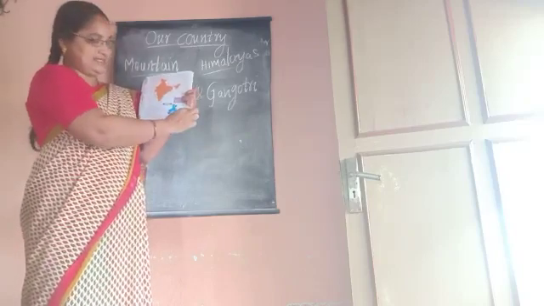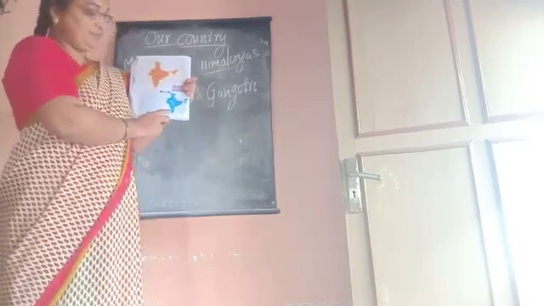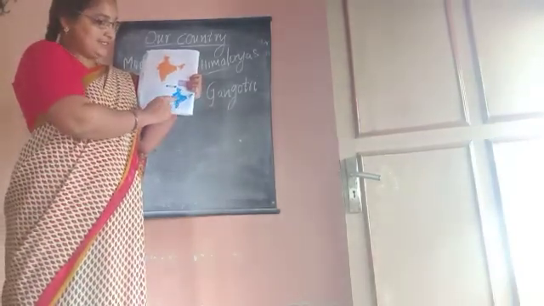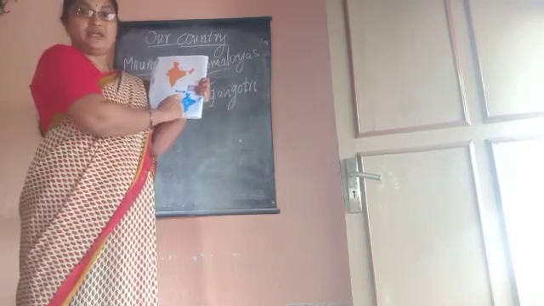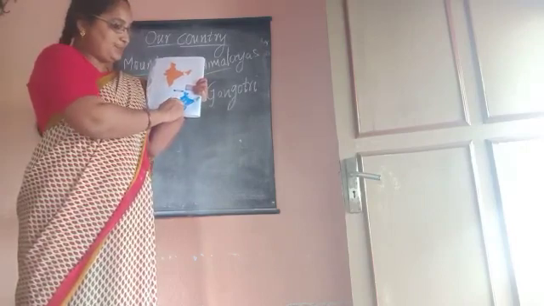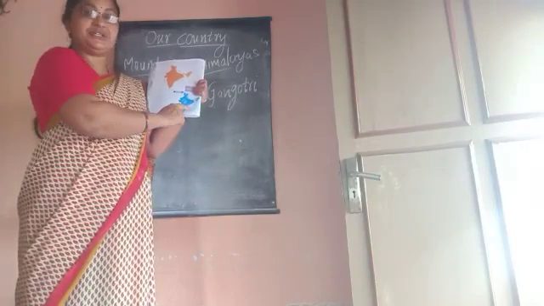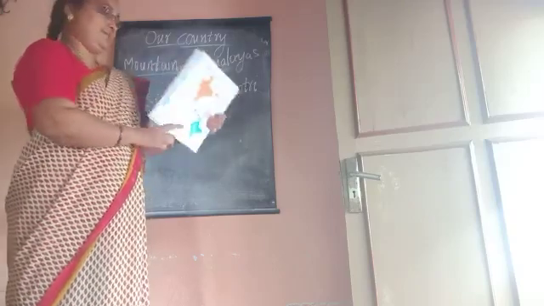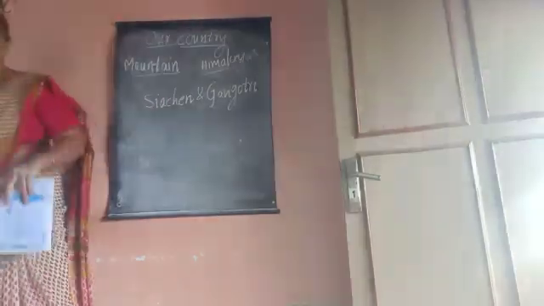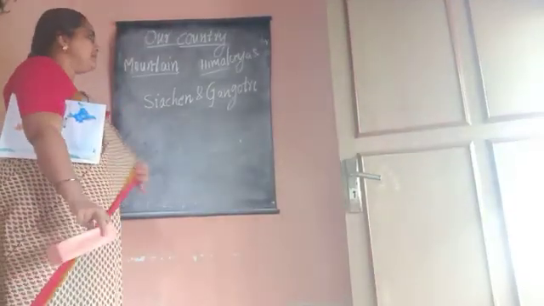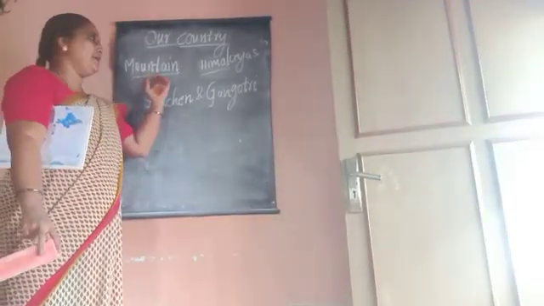This is north India, east India, west India. Do you understand, children? Aravalli and Vindhya ranges are in the center of India. Satpura, Eastern Ghats and Western Ghats are located in south India. This is about mountains. Mountain is a place much higher than the land around it.